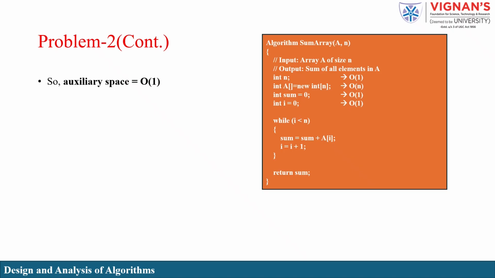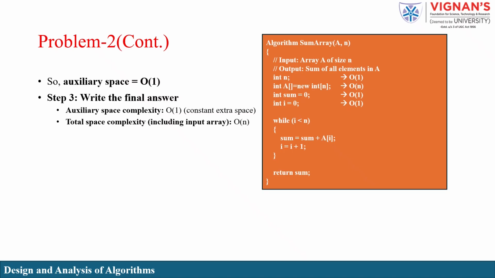Step 3: the auxiliary space complexity is O(1), meaning the algorithm uses only constant extra space. The total space complexity, including the input array, is O(n). Therefore, the overall space complexity of the algorithm is O(n).